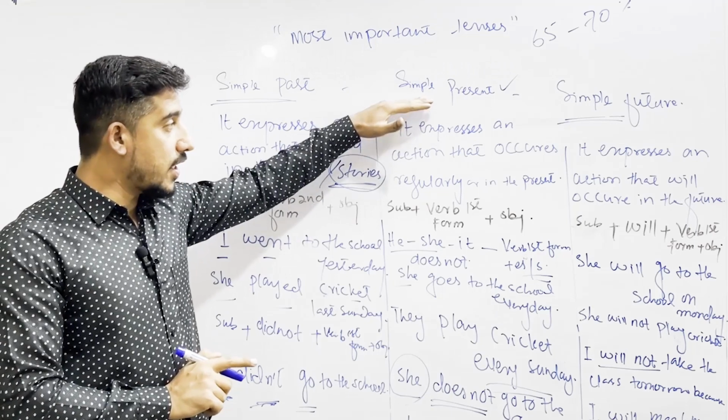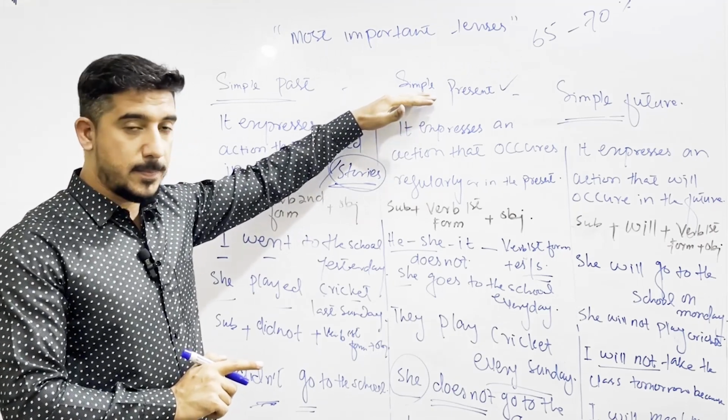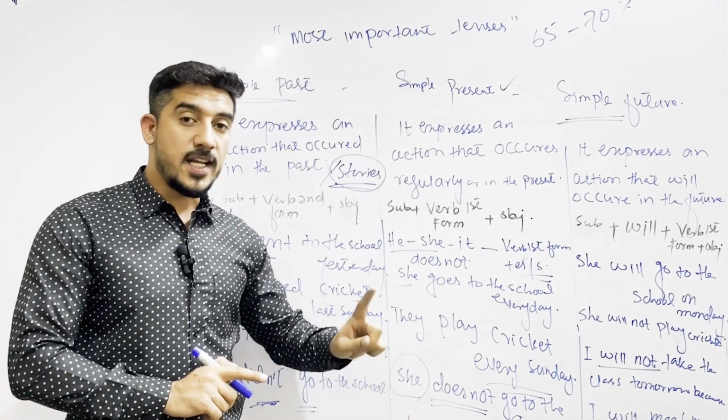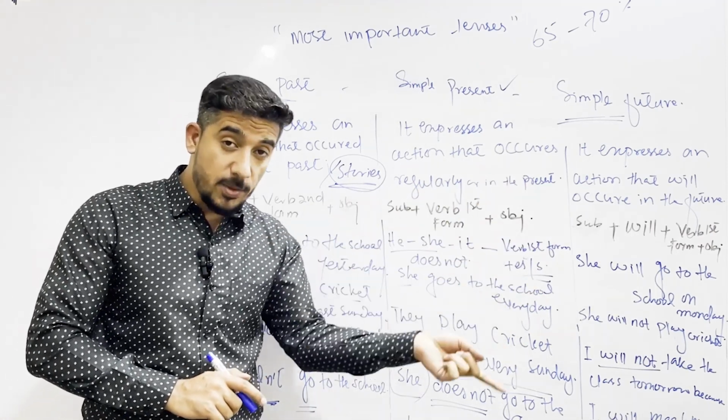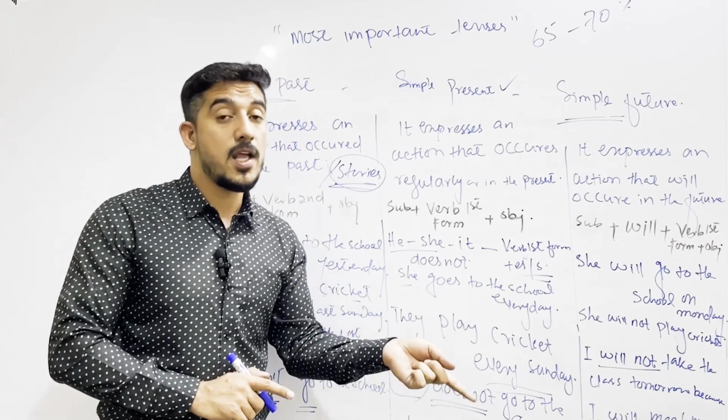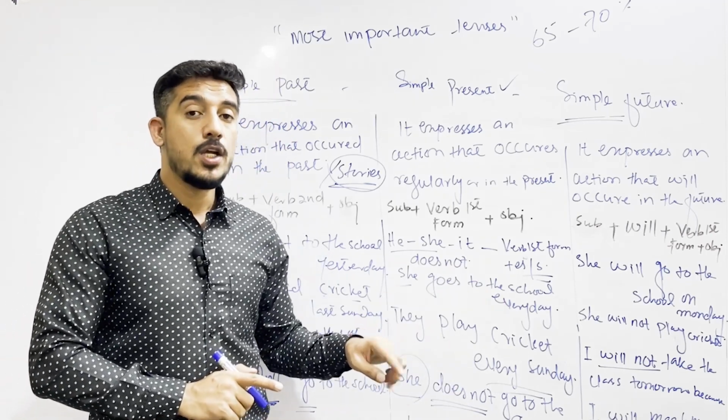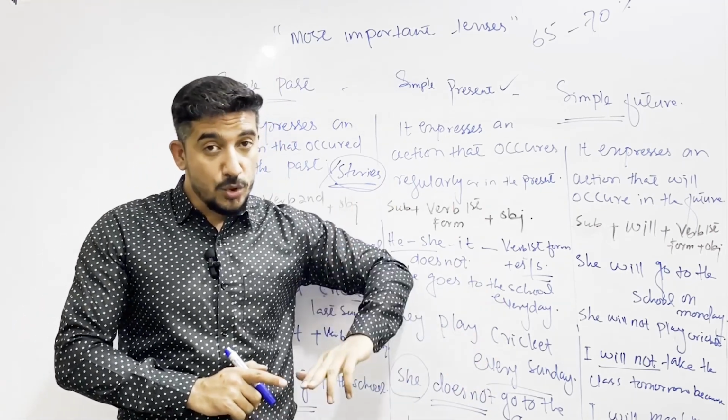The yes, no question for this is in simple present. How will you ask yes, no question? Does she go to school? Yes, she does. No, she does not. Does he play cricket? Yes, he does. No, he does not. और अगर plural subject है, then do they take the class? Yes, they do. No, they don't.